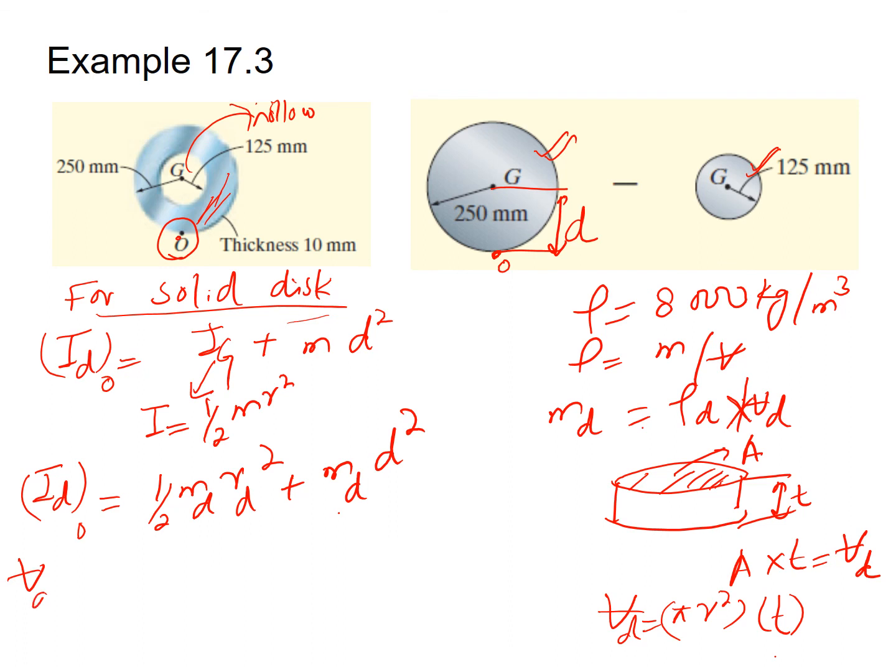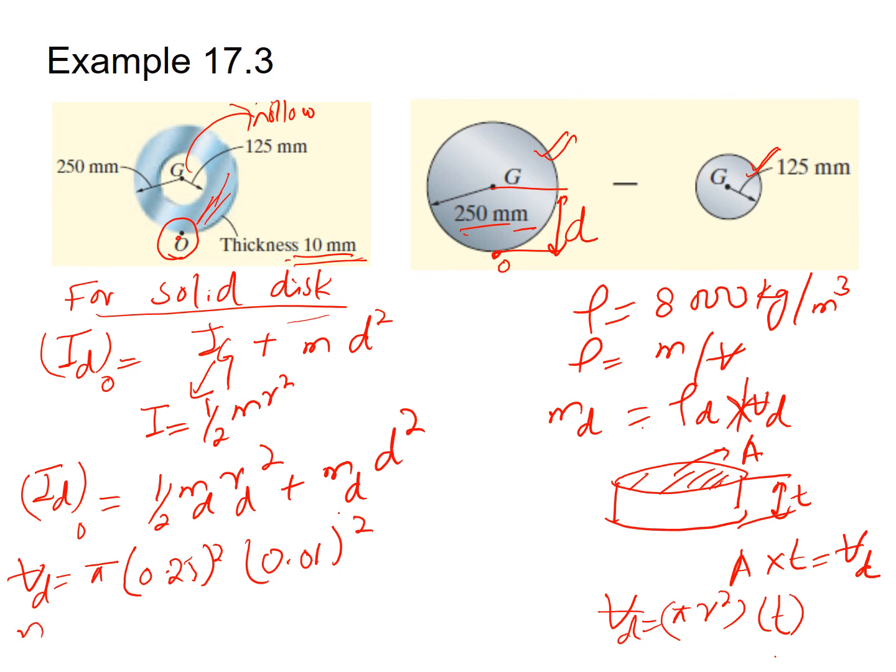So Vd equals pi times r, which is 250 millimeter, equivalent to 0.25 meter, squared, times the thickness given in the question, which is 10 millimeter, so 0.01. So this is your volume.